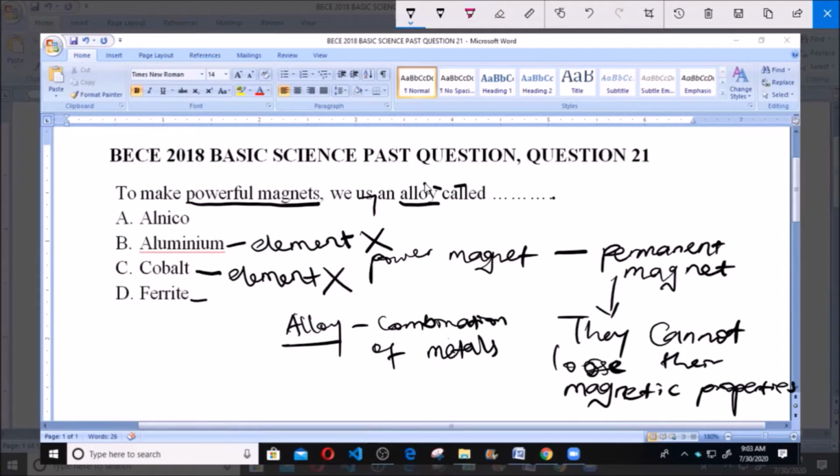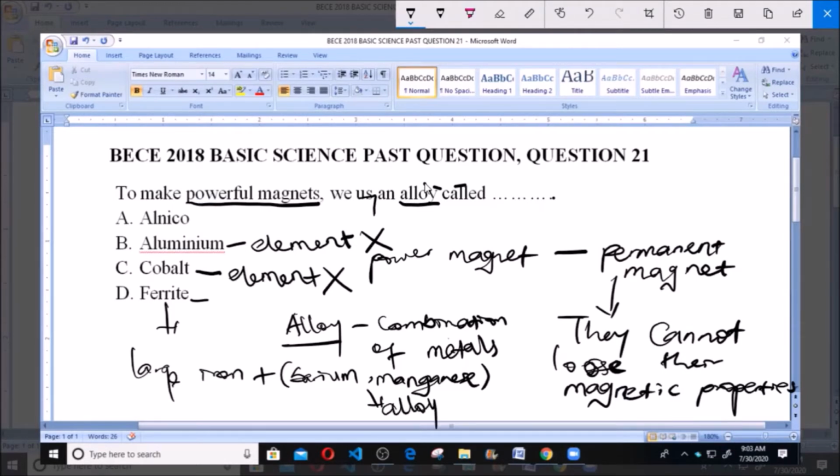Now D here says ferrites. If you look at ferrites very well, you might be confused, but ferrite is actually formed by mixing a large proportion of iron with other metallic elements such as barium and manganese. So you can refer to ferrites as alloys.